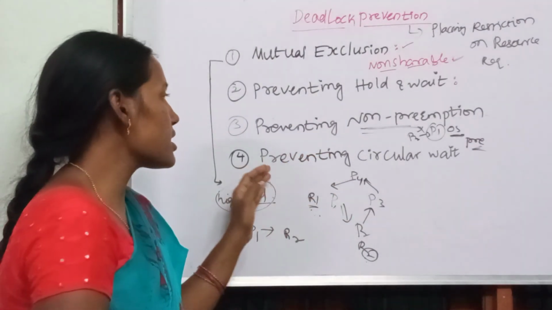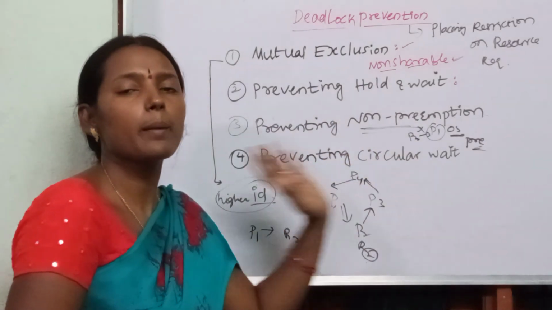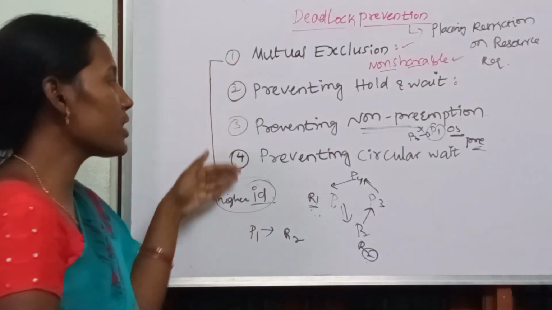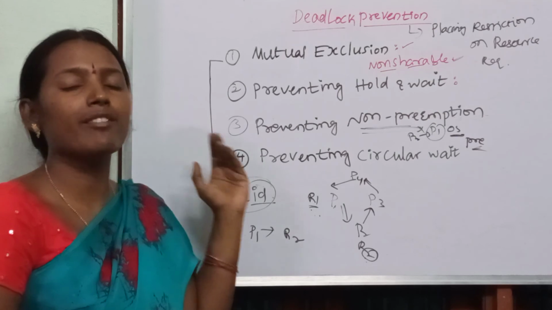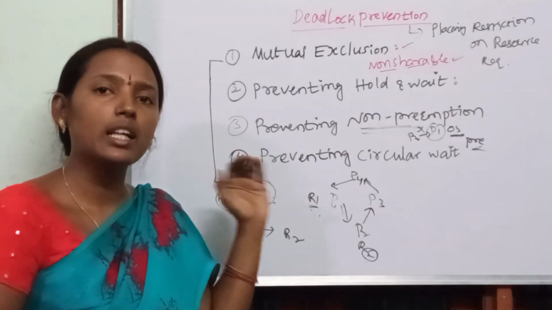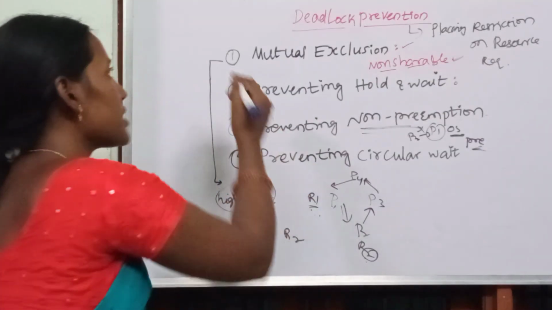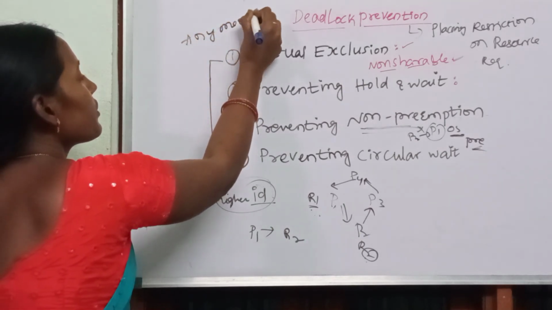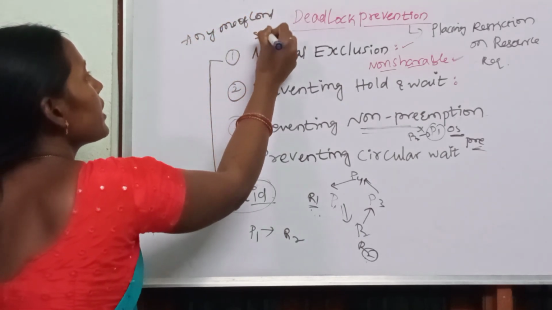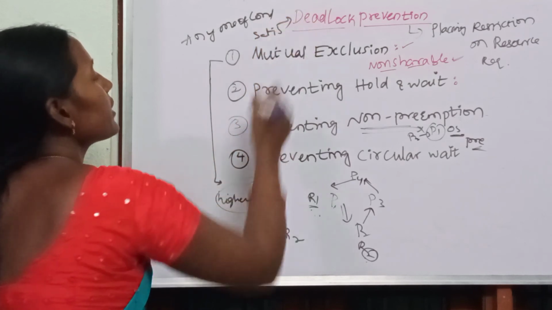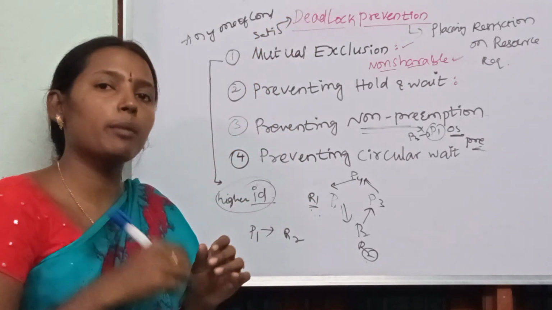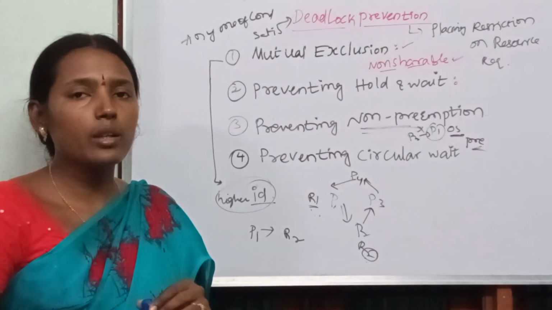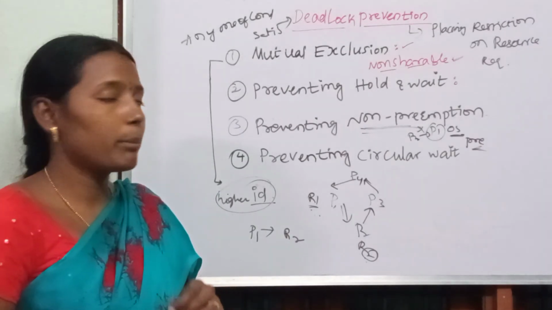Clear? So this is preventing circular wait. If any one of the conditions is satisfied, then there will be no chance of a deadlock occurring. Any one of the conditions, if satisfied, then we can prevent the deadlock. Clear? So this is about deadlock prevention.